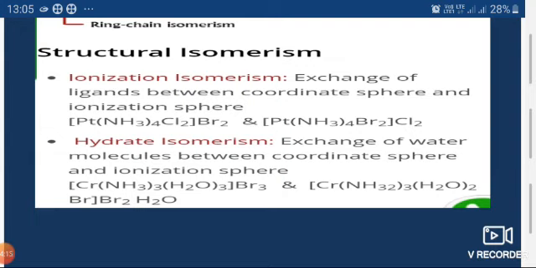Now see, in the first case the three water molecules are inside the coordination sphere, while none of the water molecules is outside the coordination sphere. But in the second complex, two water molecules are inside the coordination sphere, while one water molecule is outside the coordination sphere. So note this change and remember it for the examination.